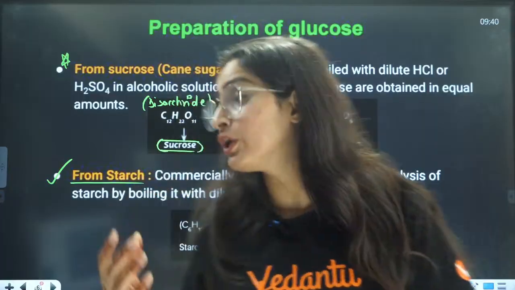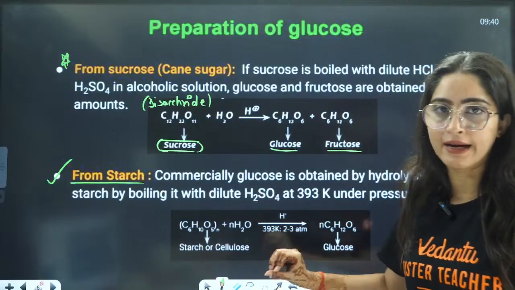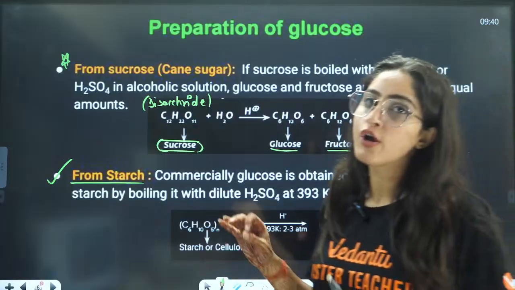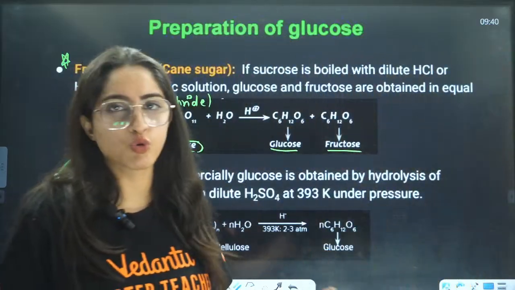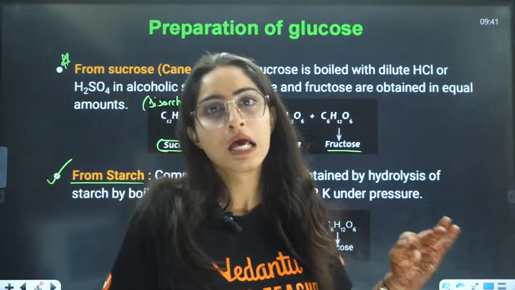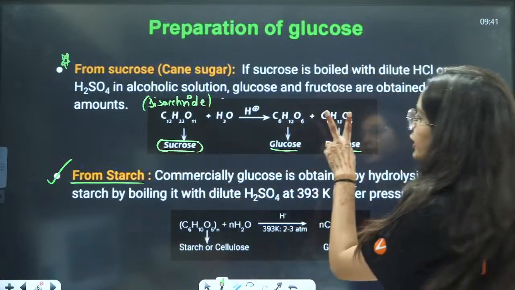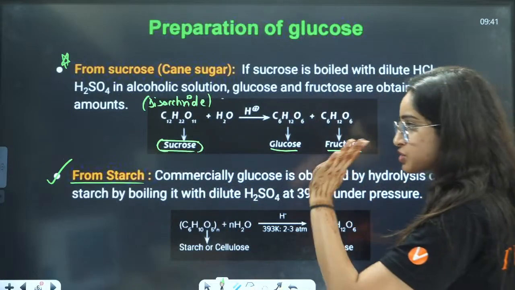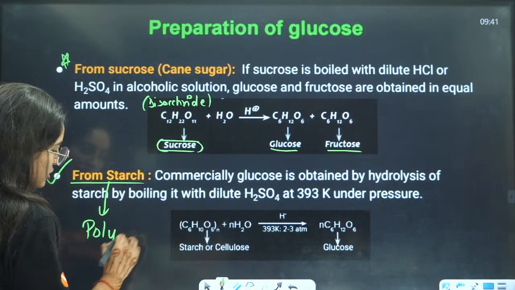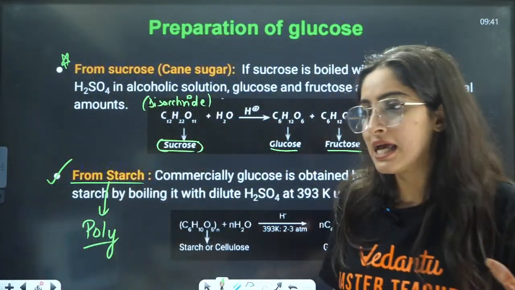Now, when you hydrolyze the starch, because it is a polysaccharide, you will get so many units of glucose because it is formed from glucose only. This we will talk about when we study starch and cellulose. Now you just have to remember that sucrose is a disaccharide, that is why it is giving only 2 units, one glucose and one fructose. Starch is a polysaccharide, that is why it is giving n number of glucose units.